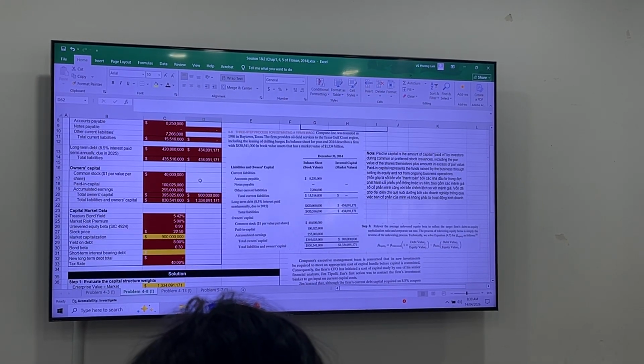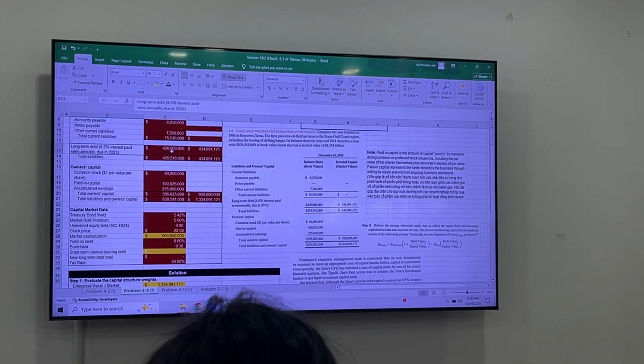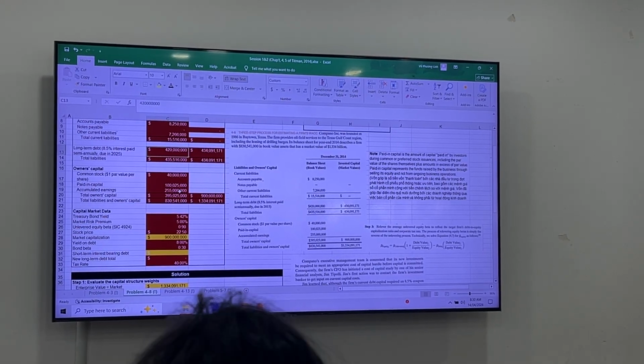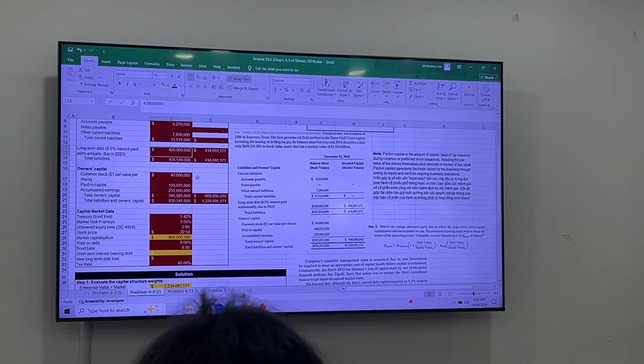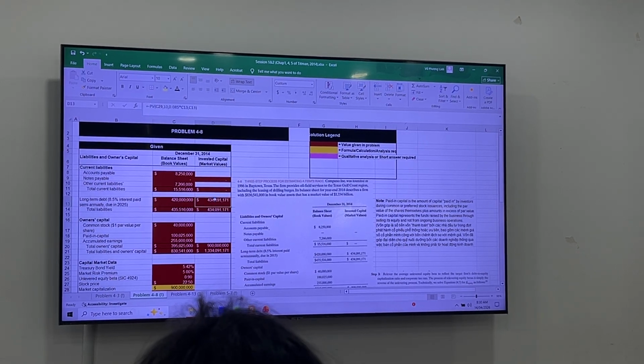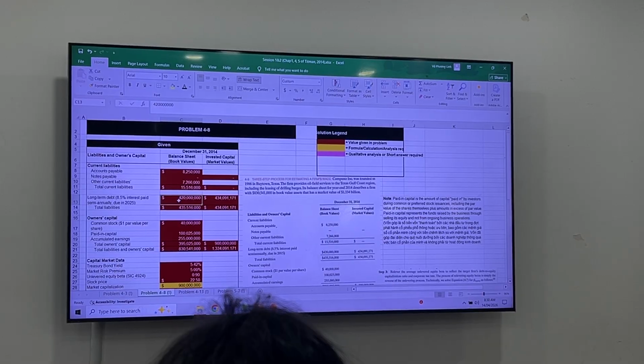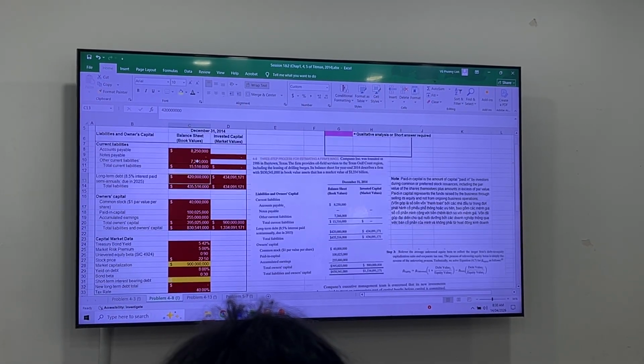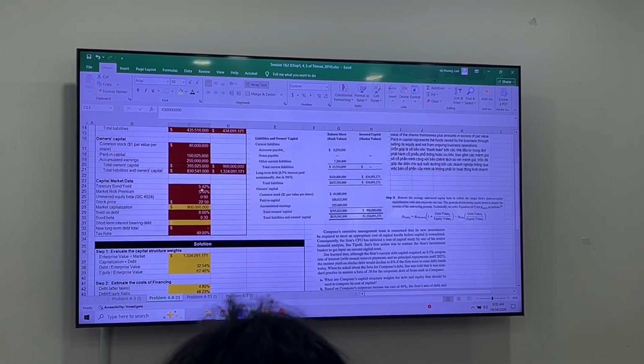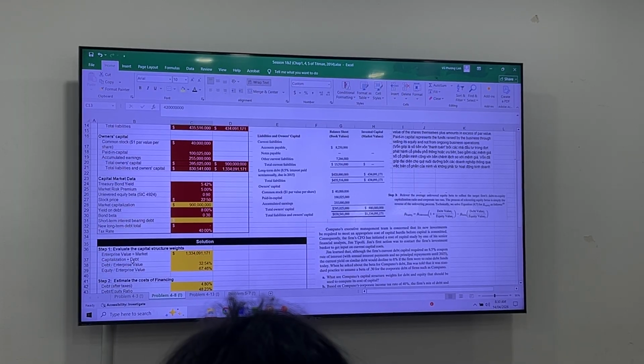But in case you don't have the market value of debt, you can use the book value of debt for the calculations. Just in case that in an examination we may not have the market value of debt. Okay, so in that case we may use the long-term debt at book value. Okay, and then you add it to the equity, so you would have the enterprise value.